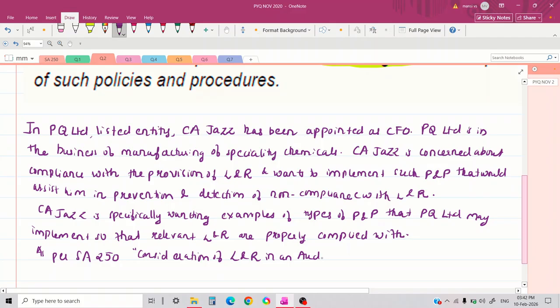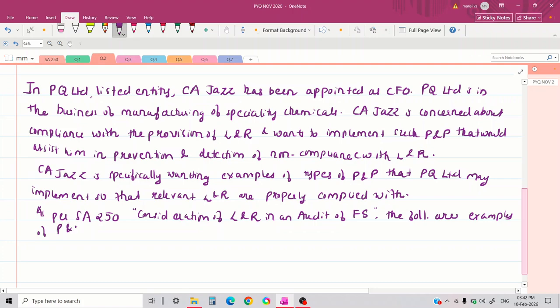The following are examples of policies and procedures that assist in prevention and detection of non-compliance with laws and regulations.